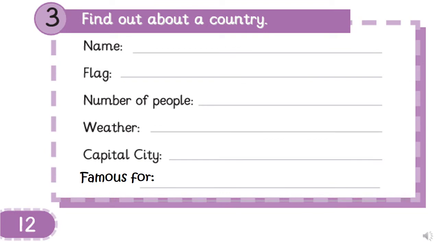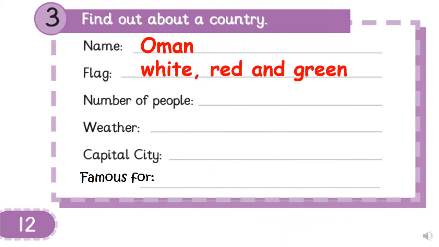Open your skills book on page number 12. Read activity number 3. Find out about a country. What is the name of the country? Very good, Oman. What color is the flag? White, red, and green. How many people live in Oman?